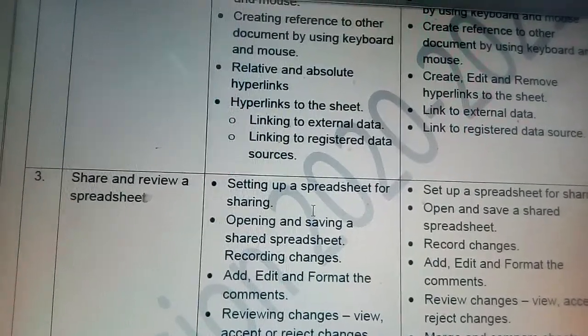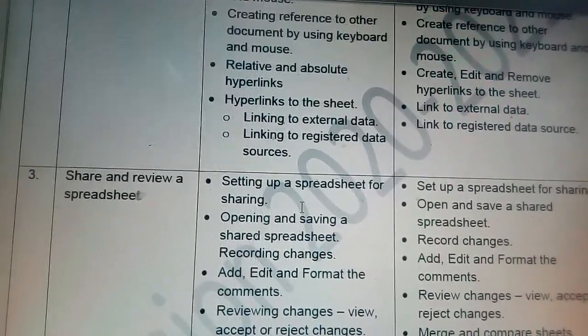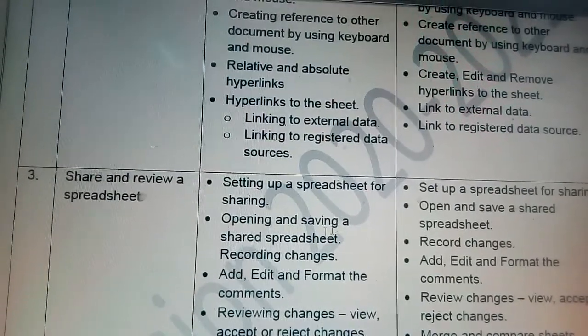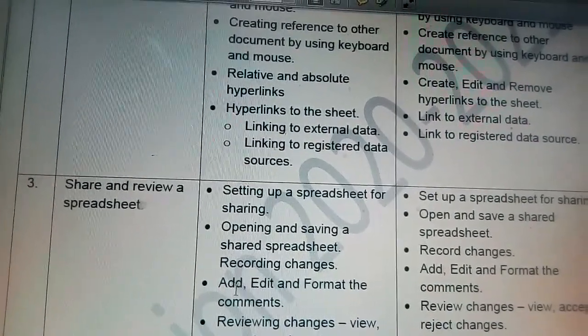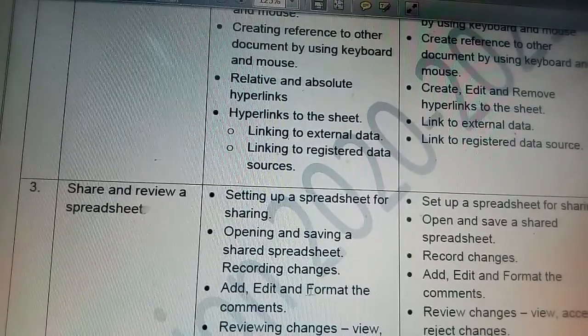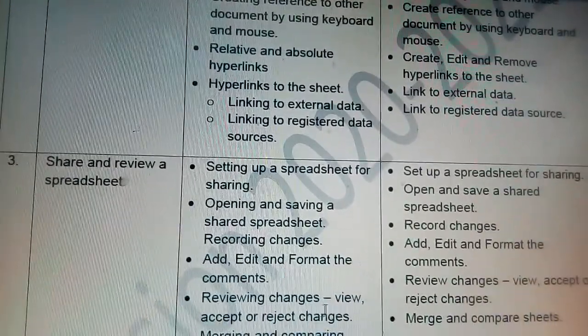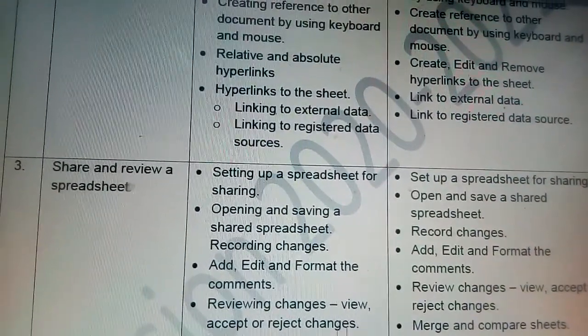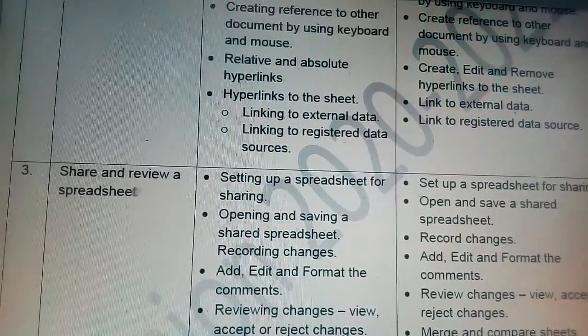Then number 3, share and review a spreadsheet, that is setting up a spreadsheet for sharing. How to share one spreadsheet with another, opening and saving a shared spreadsheet, recording changes, add, edit and format comments, reviewing changes, view, accept or reject changes, merging and comparing.